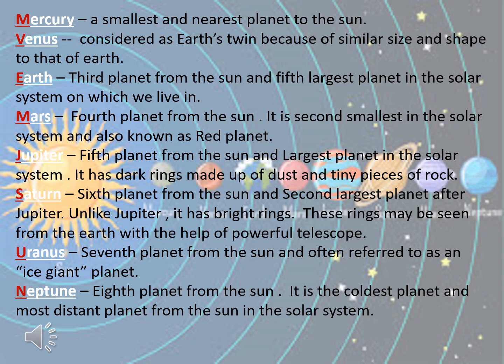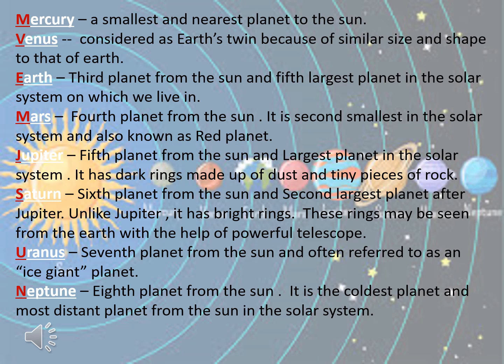There's another way to remember these planets in sequence. Can you see the first letters of the names of the planets? M, V, E, M, J, S, U, N, marked in red. So you can also learn the sequence. It's an easy way to memorize the names of the planets in order of their distance from the Sun.